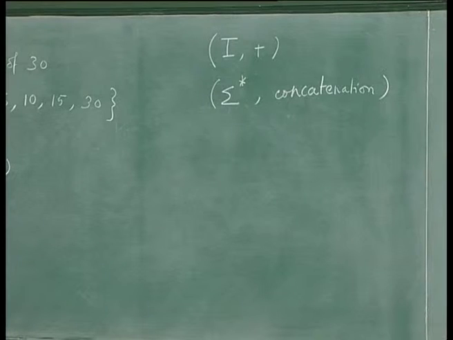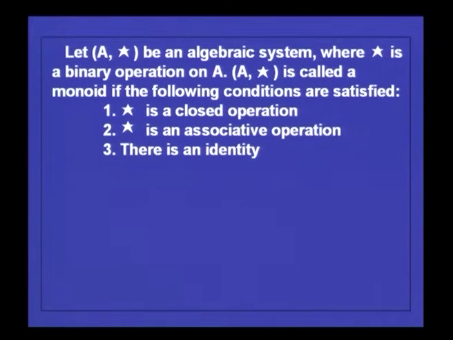Now, next let us see what is meant by a monoid. Let (A, star) be an algebraic system where star is a binary operation on A. (A, star) is called a monoid if the following conditions are satisfied. Star is a closed operation, star is an associative operation, there is an identity element.